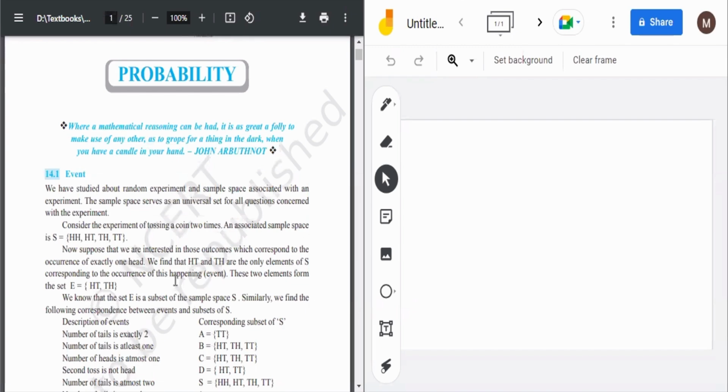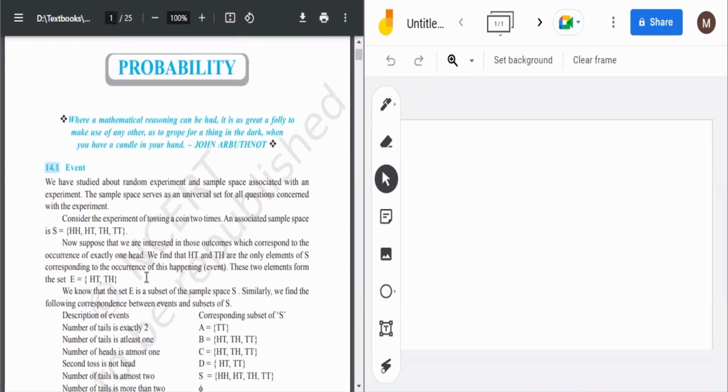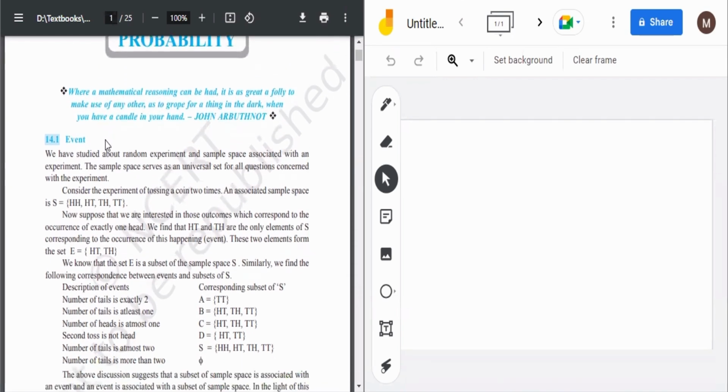So today I am going to discuss the chapter probability with you. It's from NCERT mathematics. So let's start. Firstly, let us discuss some things like what studying probability is like. Okay. So what is an event?